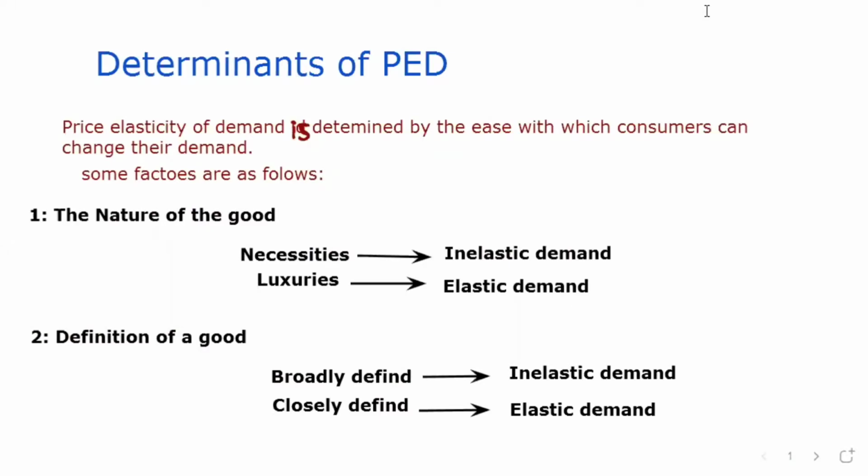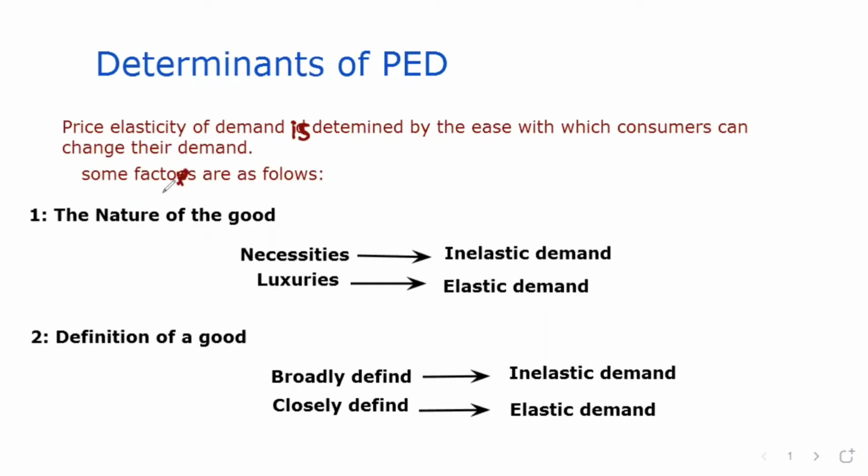Everyone, this is Sabamil. Our topic today is determinants of PED, price elasticity of demand. So let's get started. Price elasticity of demand is determined by the ease with which consumers can change their demand. Here we are going to learn about some factors that are the reason consumers can change their demand.